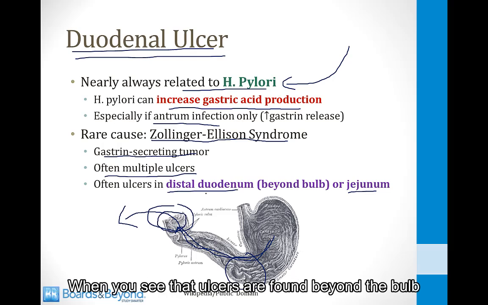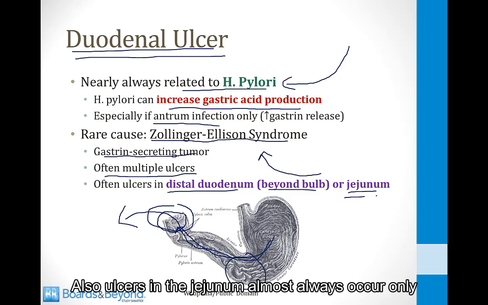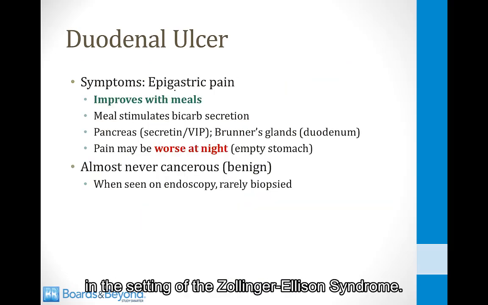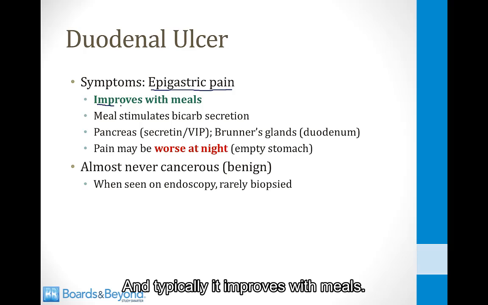When you see that ulcers are found beyond the bulb, that is something that can occur in the Zollinger-Ellison syndrome. Also, ulcers in the jejunum almost always occur only in the setting of the Zollinger-Ellison syndrome. The symptoms of a duodenal ulcer are epigastric pain, and typically it improves with meals.